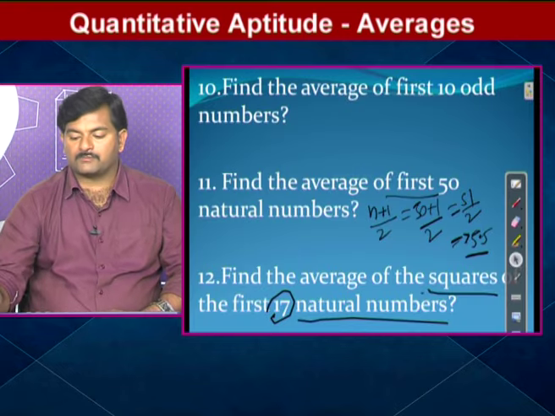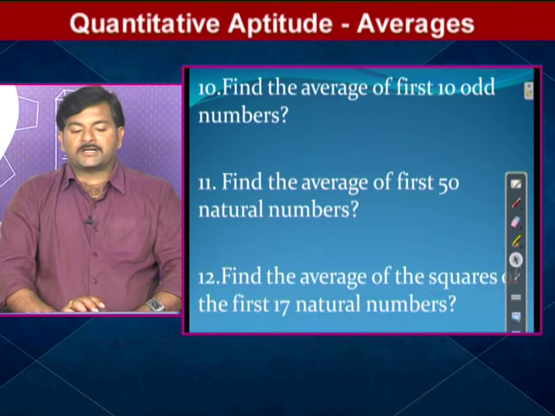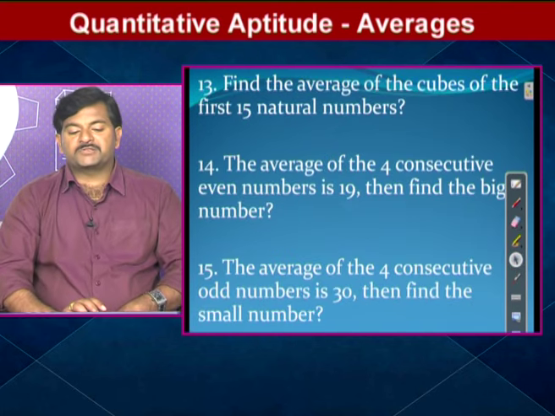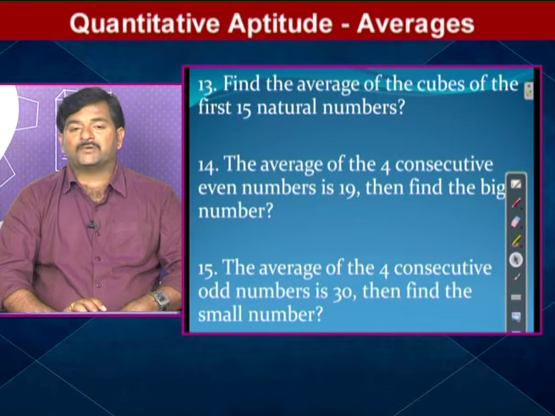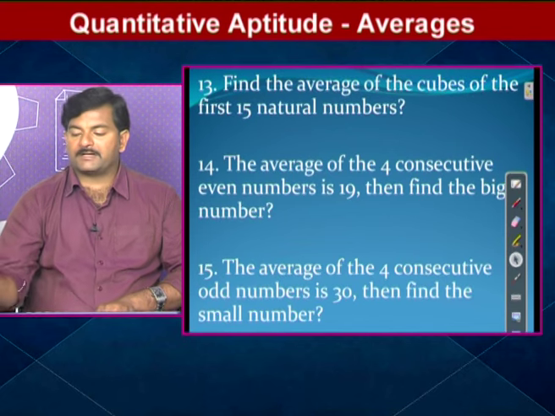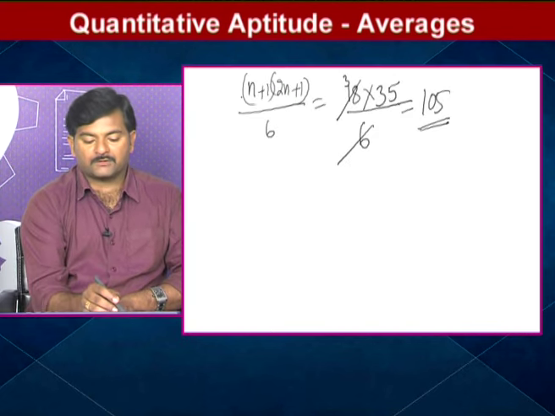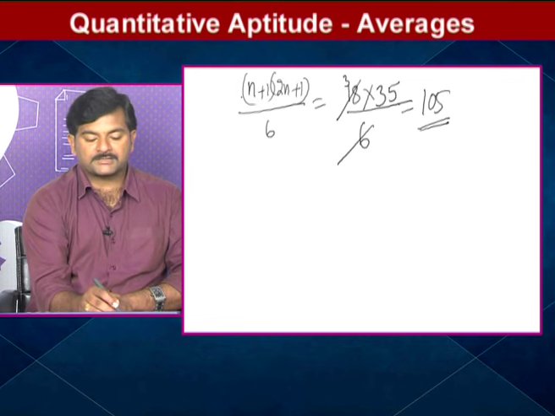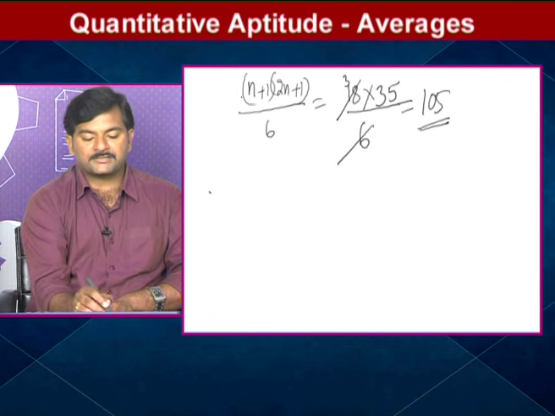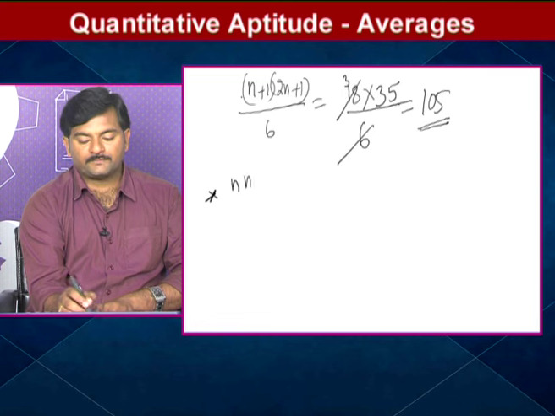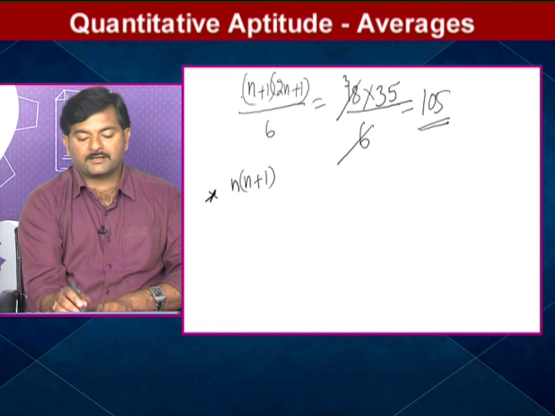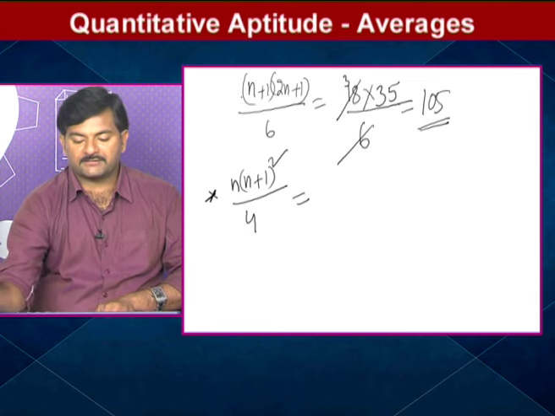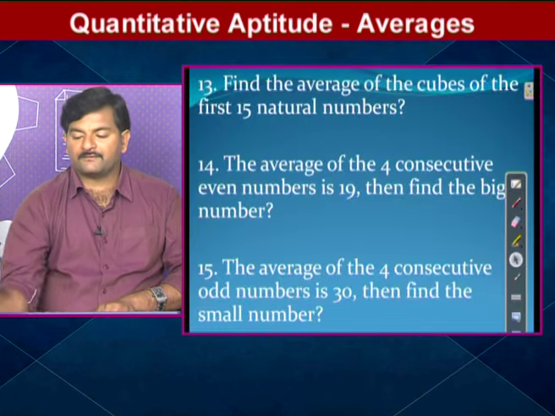Now we'll move on to the next question. Just focus on the 13th question. Find the average of the cubes of the first 15 natural numbers. When you are asked to find the cubes, the formula is n into n plus 1 whole square by 4. So n is equal to how much is given? n is equal to 15.